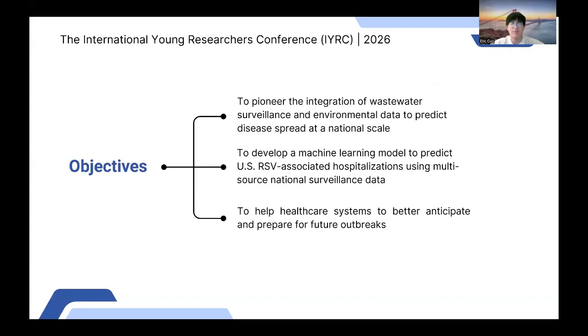So the objectives of my research are the following. First, to pioneer the integration of wastewater surveillance and environmental data to predict disease spread at a national scale. The second is to develop a machine learning model to predict US RSV-associated hospitalizations using multi-source national surveillance data. And third is to help healthcare systems to better anticipate and prepare for outbreaks.